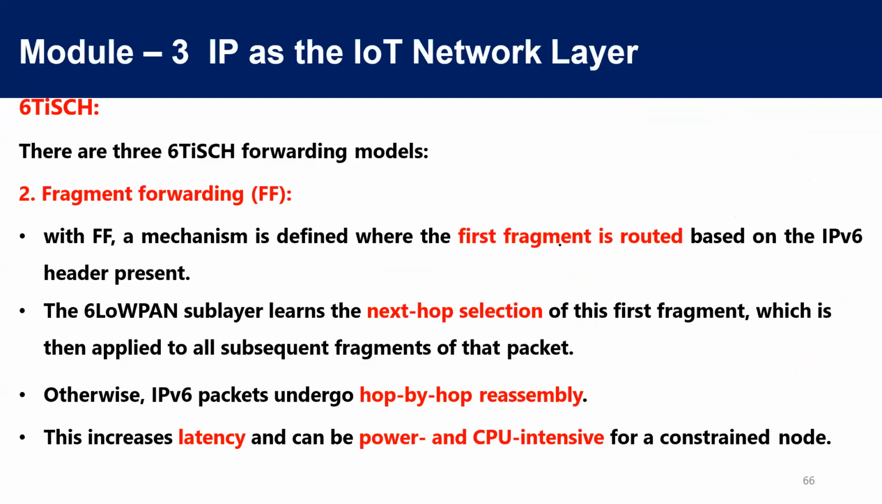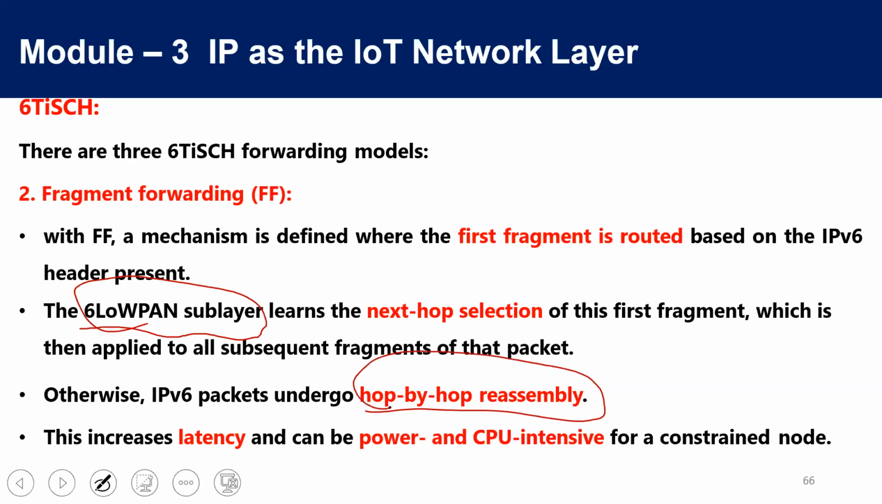Here, the first fragment. Suppose there are so many fragments which come under a particular packet. A packet is divided into 2-3 fragments, let us assume. The first fragment is routed based on the IPv6 header. The remaining fragments will be routed based on 6-LoWPAN headers. This is one thing. And either you can adopt reassembling at the next hop, or you can reassemble all these things at the end point.